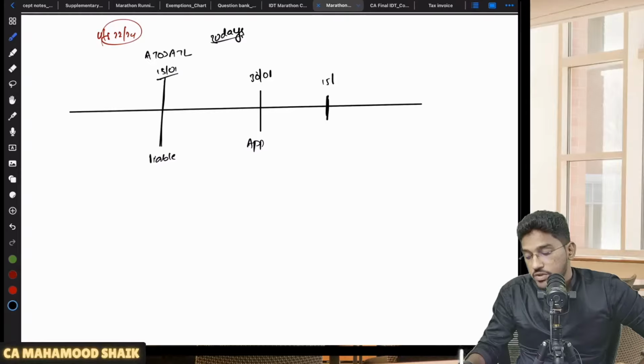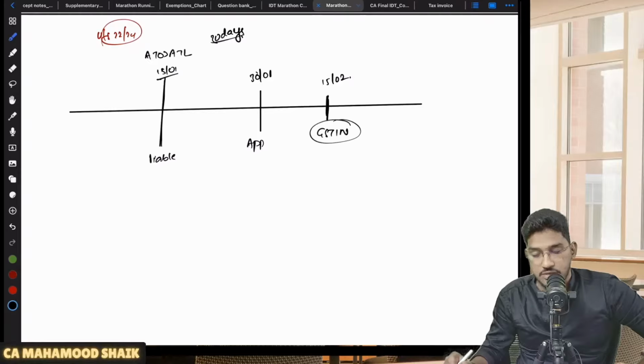So let us say you got your registration certificate on 15th of February. That means you got your GSTIN number here on 15th of February. So you got your registration certificate. Even though you got your GSTIN here, even though this is the date of grant of registration, your registration will be effective retrospectively.